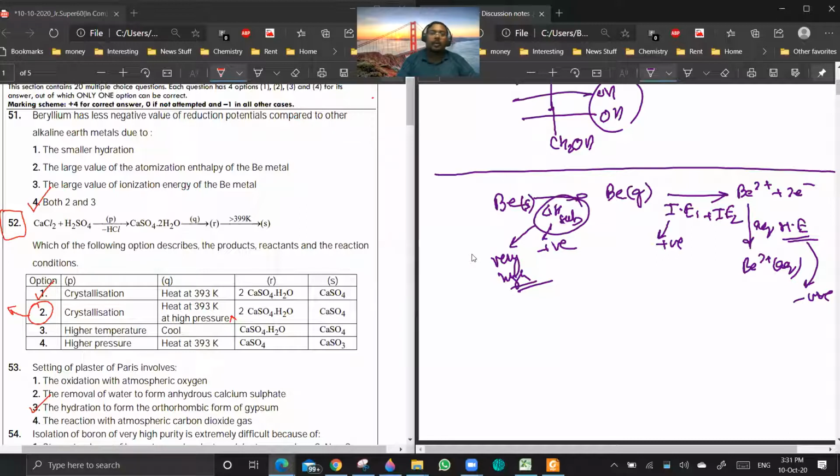Sir, in 52, you suggested options 1 and 2. Yes, actually I will mention both 1 and 2, because high pressure was not written in the online version of the question. That is what I am going to write. If they accept it, it is very good.